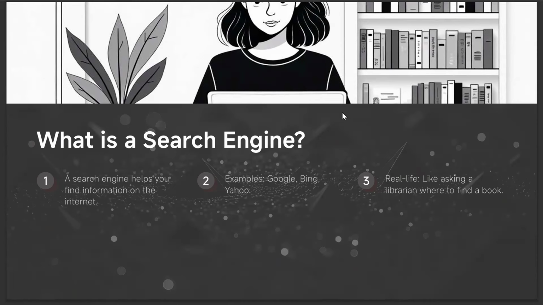Like I said, a server is like a library. You have all the books there, all the information there. But in order to find that website, you need a search engine. You need a librarian to find your favorite book. Similarly, a search engine is like a librarian.